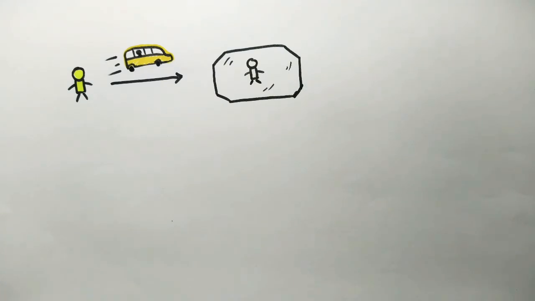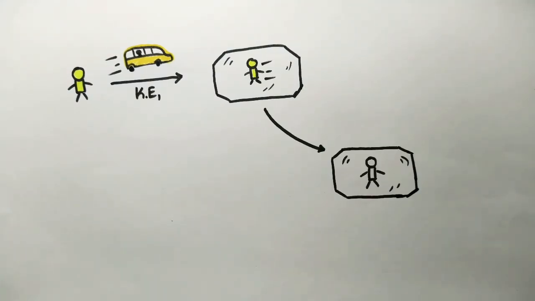Let us take an example. Assume your friend is a mutant who glows like the kid in the movie Sky High. He is stationary on the ground and you are in the bus, leaving him behind. Now, with respect to you, you are stationary and your friend is moving and gaining kinetic energy. At this instant, he emits light from his body, and this means, according to Doppler, he is losing energy as shown.